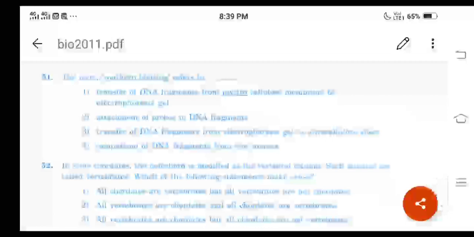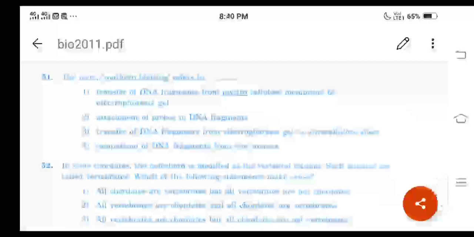This is called Southern blotting. We have already studied this in the concept of DNA fingerprinting, in the chapter molecular basis of inheritance. The term Southern blotting refers to the transfer of DNA fragments from the electrophoretic gel to the nitrocellulose sheet.